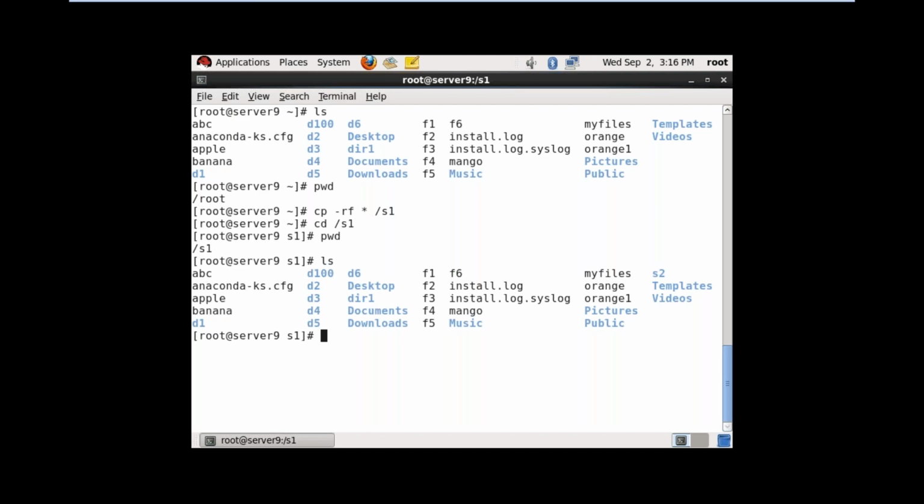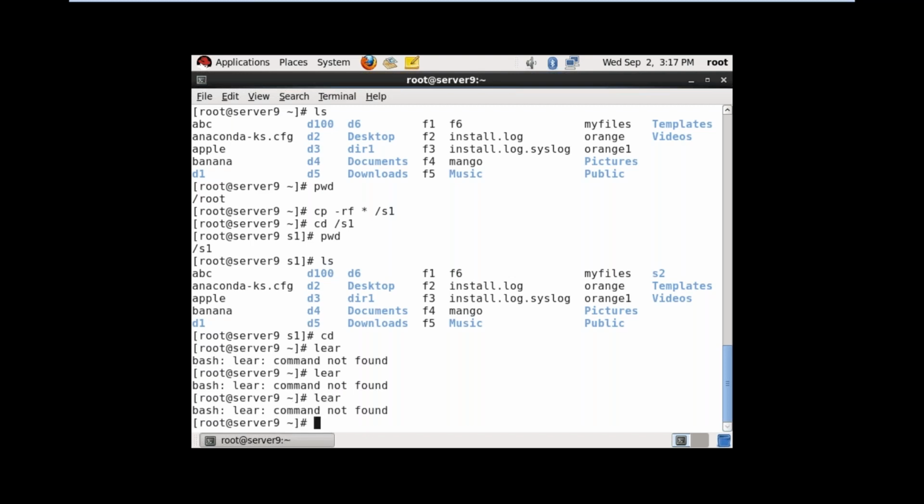So in real time, when you are working with your DVDs, put the DVD, go to the DVD path, copy the entire data into your local directories. So this is the cp command, copying the files and directories.